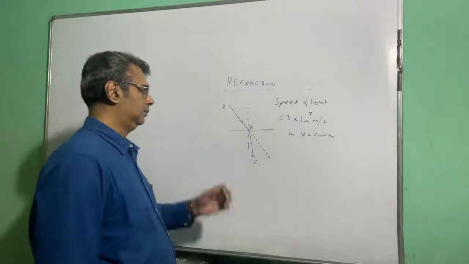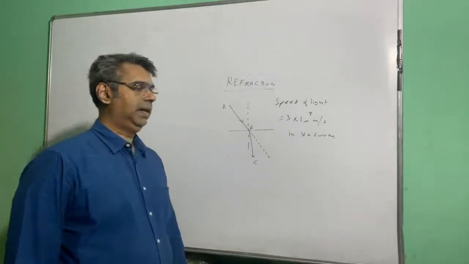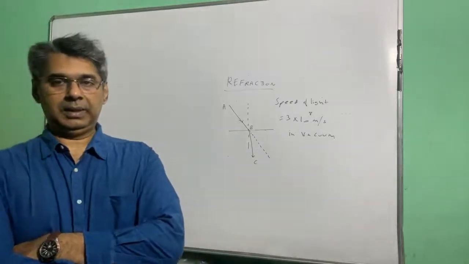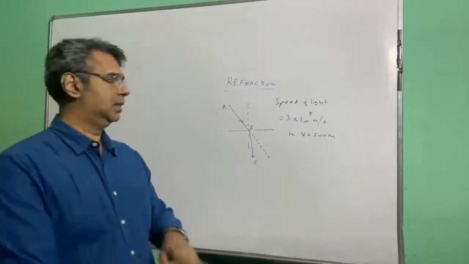Now, the thing is that when you consider any other medium other than vacuum, then the speed of light is less.